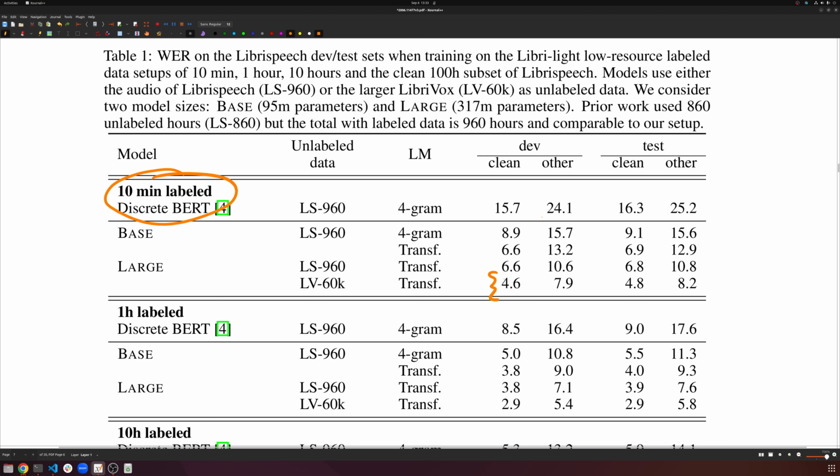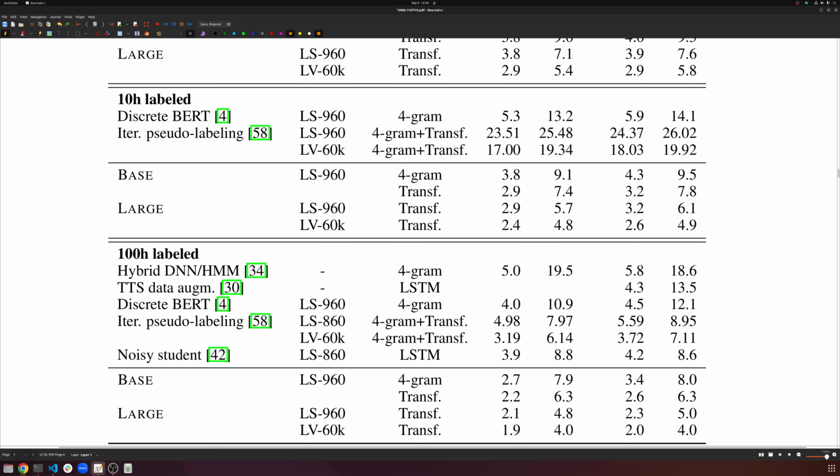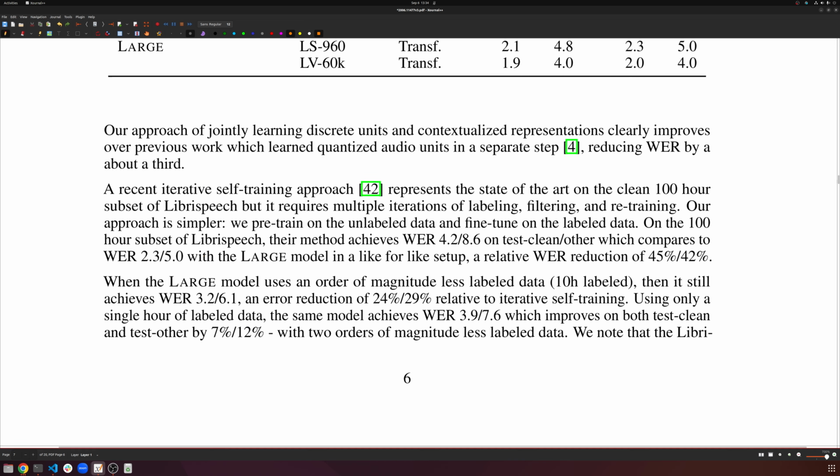So that's great to see that it works out so well on limited data sets, because that's the entire point of pre-training. Pre-train on lots and lots of data, so the model picks up interesting acoustic features, and then fine-tune on the limited set of data that you actually care about. And that's the standard paradigm for most training these days.